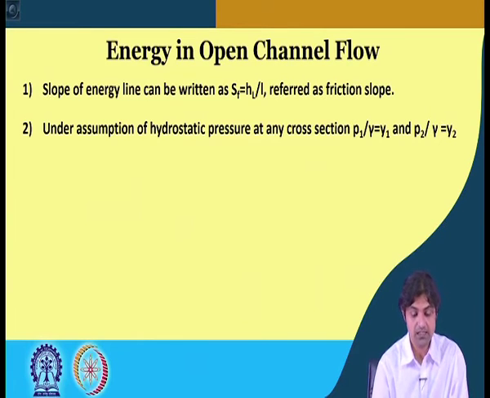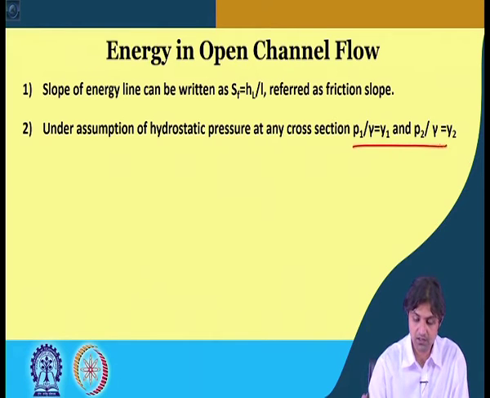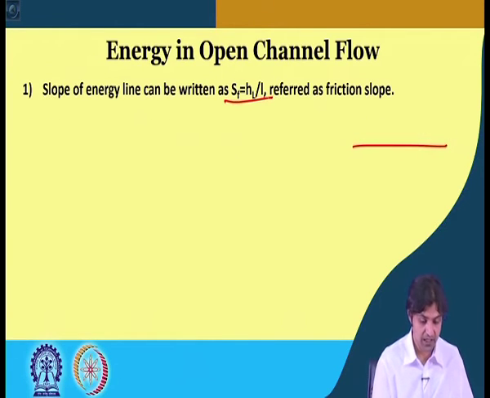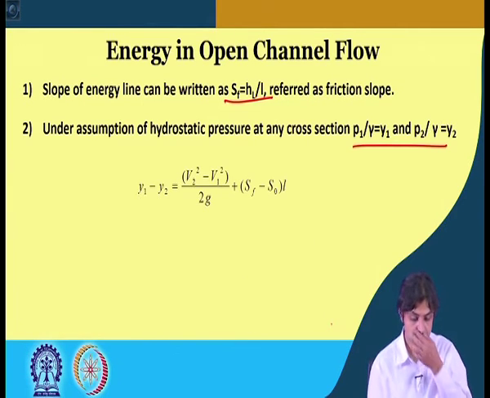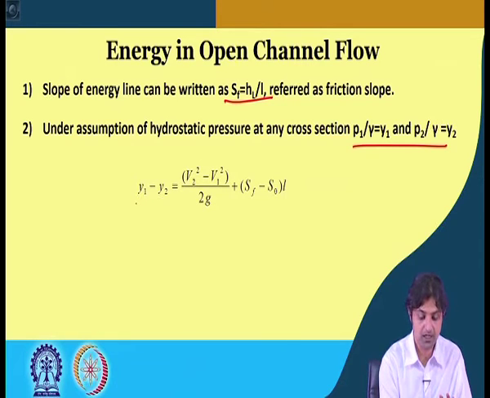So, under the assumption of hydrostatic pressure at any cross section, P1 by gamma can be written as Y1, and P2 by gamma is written as Y2. So, under this, our energy equation changes to, so P1 by gamma, this is P2 by gamma.